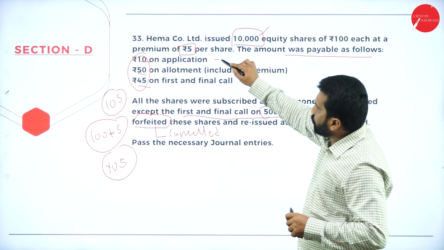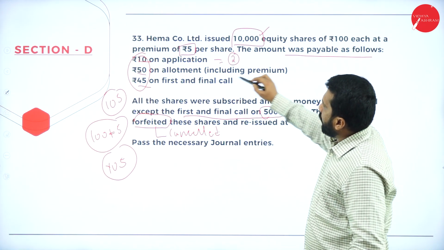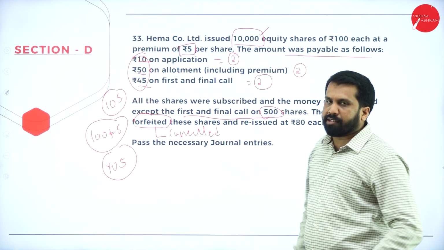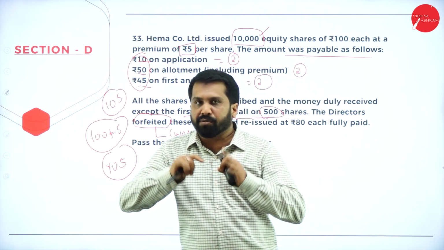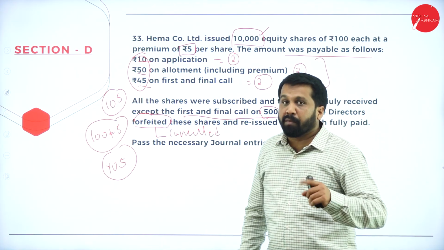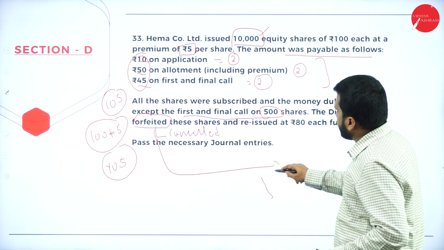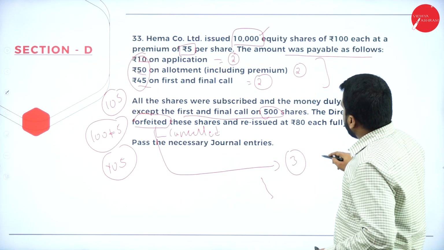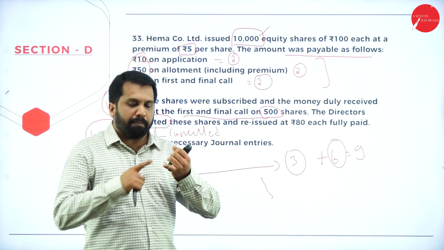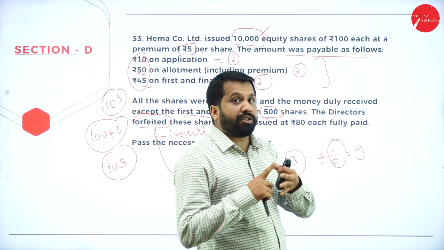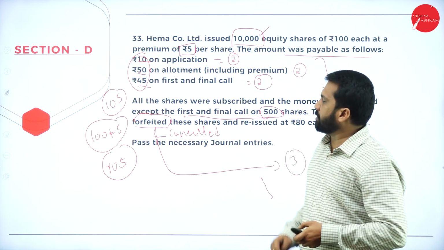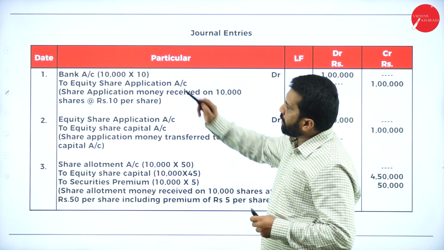In this, application, we have to pass 2 journal entries. Allotment, 2 journal entries. First and final call, 2 journal entries. How many journal entries are over? 2 plus 2 plus 2, 6 journal entries over. Along with that, they have done forfeiture, cancellation. At the time of cancellation, another 3 journal entries. 3 plus 6, total you have to pass 9 journal entries: application 2, allotment 2, first and final call 2, and forfeiture 3. Total 9 journal entries.